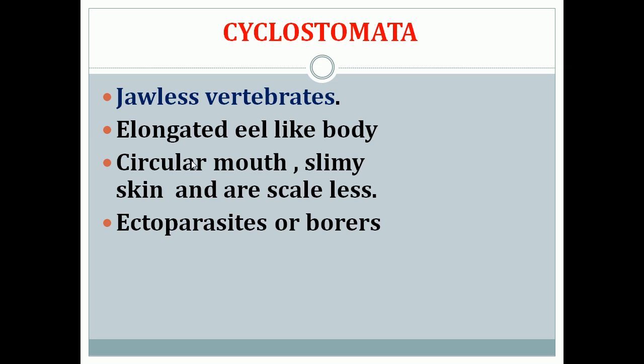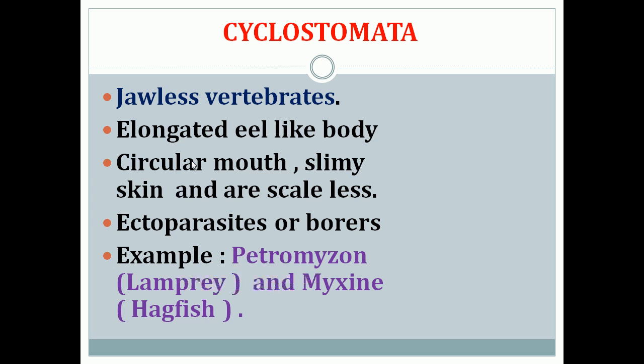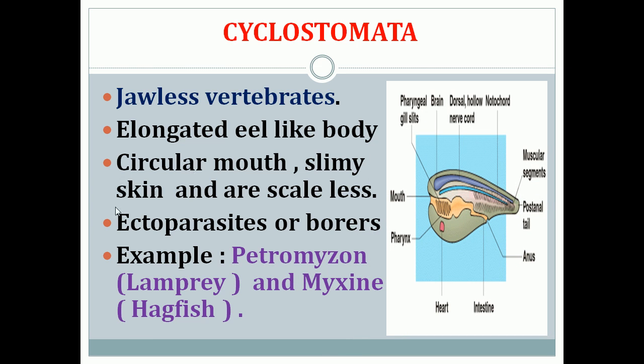And they are ectoparasites. Ectoparasites means they will live outside the host body. Examples for Cyclostomata are Petromyzon and Myxine. Petromyzon is also called lamprey and Myxine is also called hagfish.